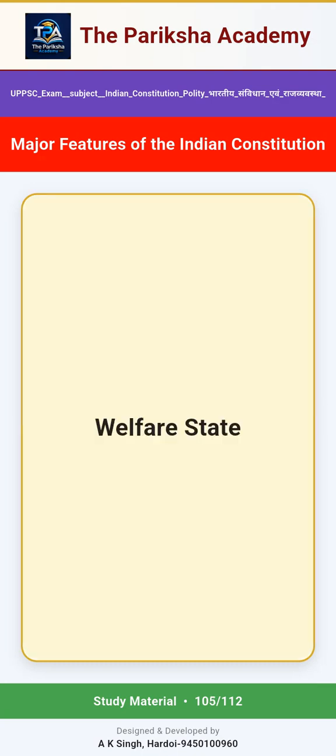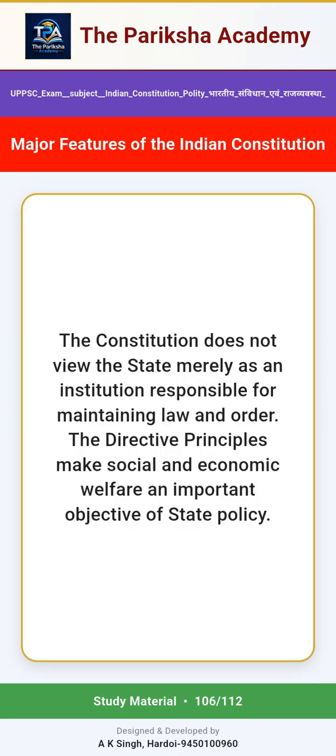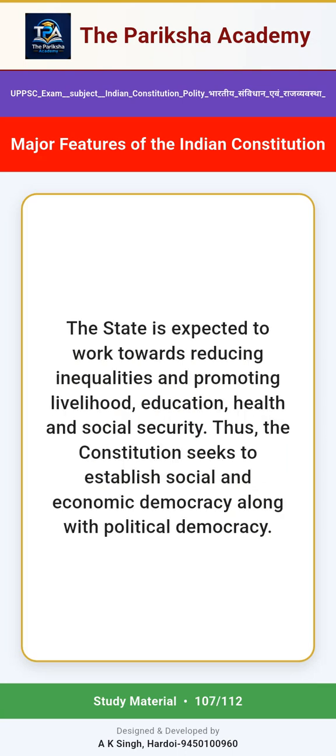Welfare state. The Constitution does not view the state merely as an institution responsible for maintaining law and order. The directive principles make social and economic welfare an important objective of state policy. The state is expected to work towards reducing inequalities and promoting livelihood, education, health and social security. Thus, the Constitution seeks to establish social and economic democracy along with political democracy.